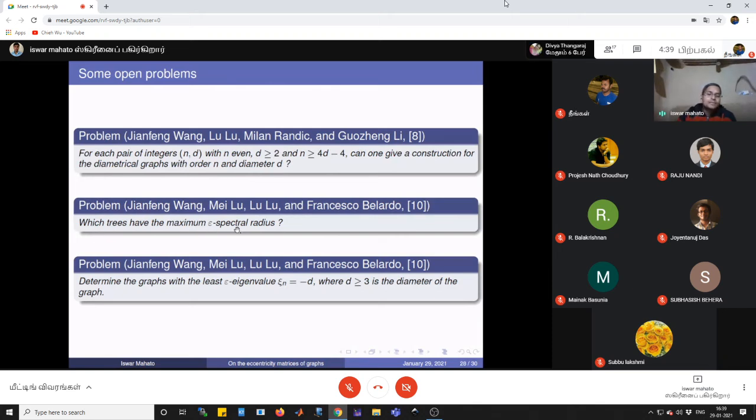Which trees have the maximum epsilon spectral radius? The least epsilon spectral radius is already computed. We computed that conjecture. In the conjecture it was for the minimum epsilon spectral radius, but the maximum is not solved yet. And for a graph with given diameter d, the least eigenvalue equal to minus d is also not solved yet. We solved that the least eigenvalue is equal to d, but minus 3 we are not able to solve. And these are some open problems.